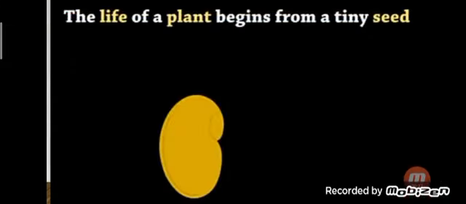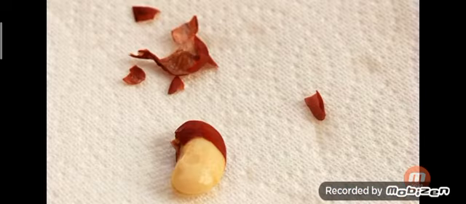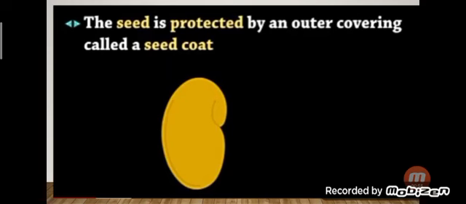Okay, so first one is seed. The life of a plant begins from a tiny seed. Just like our human body has some parts, seeds also have some parts. We can remove the peel of the seeds. The seed is protected by an outer covering that is called seed coat.